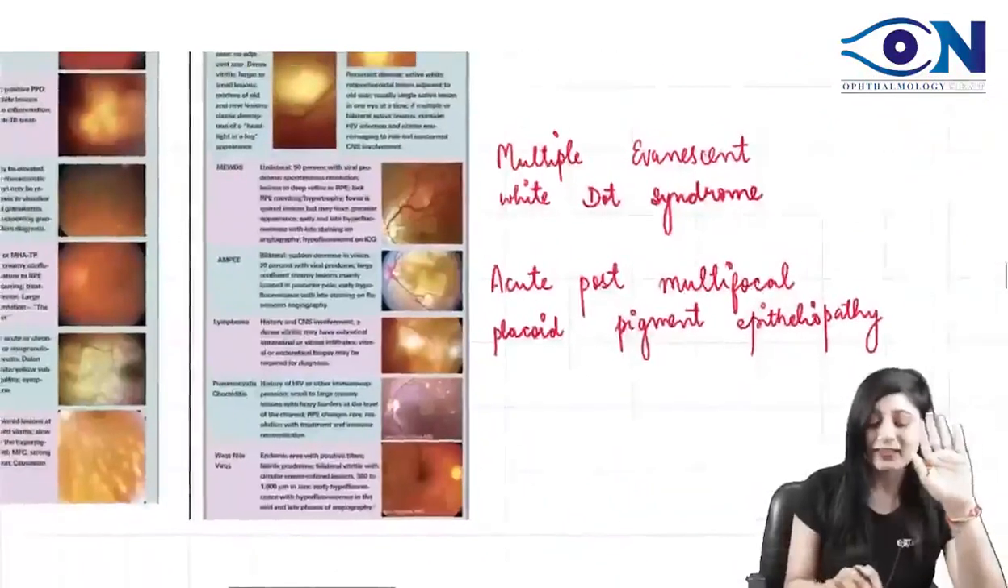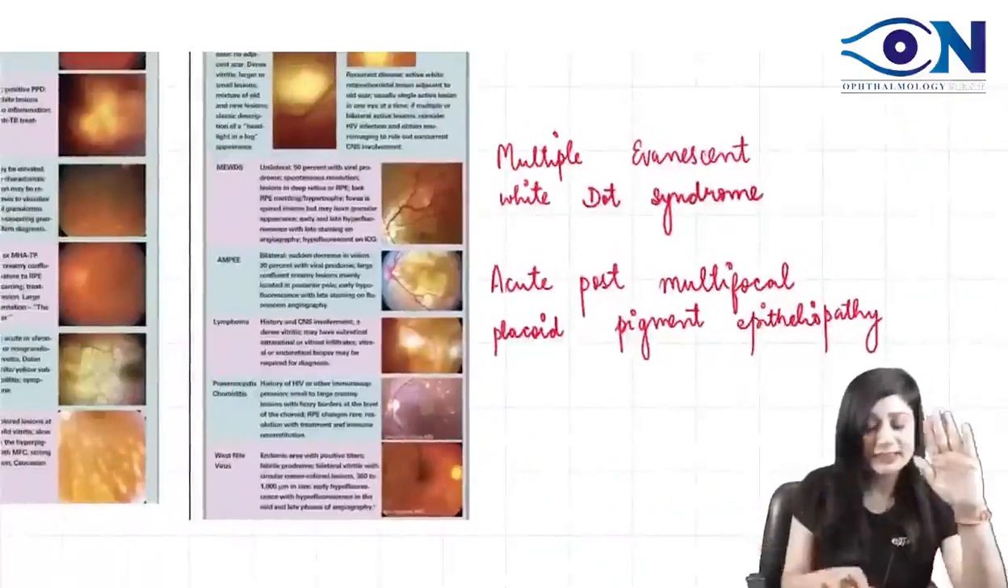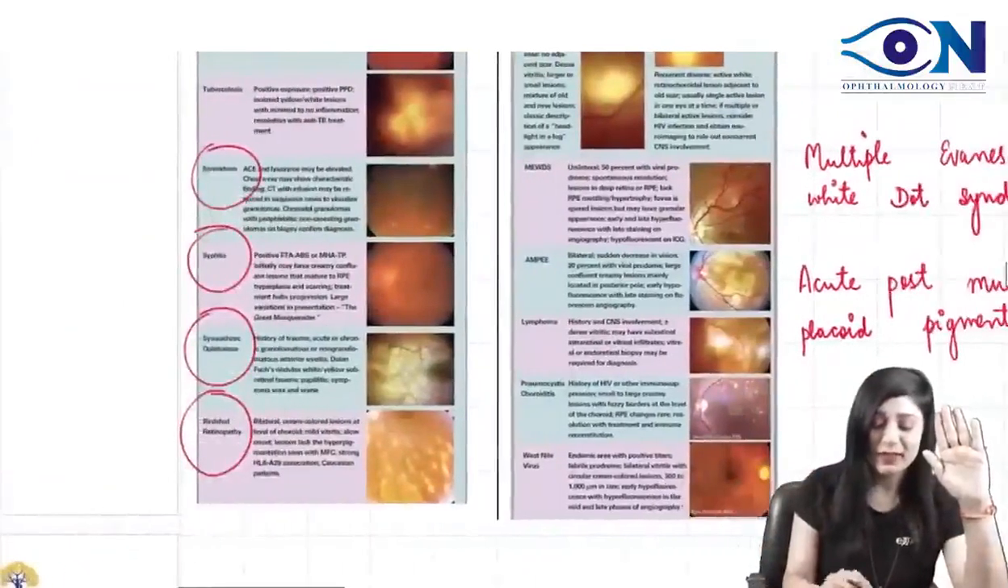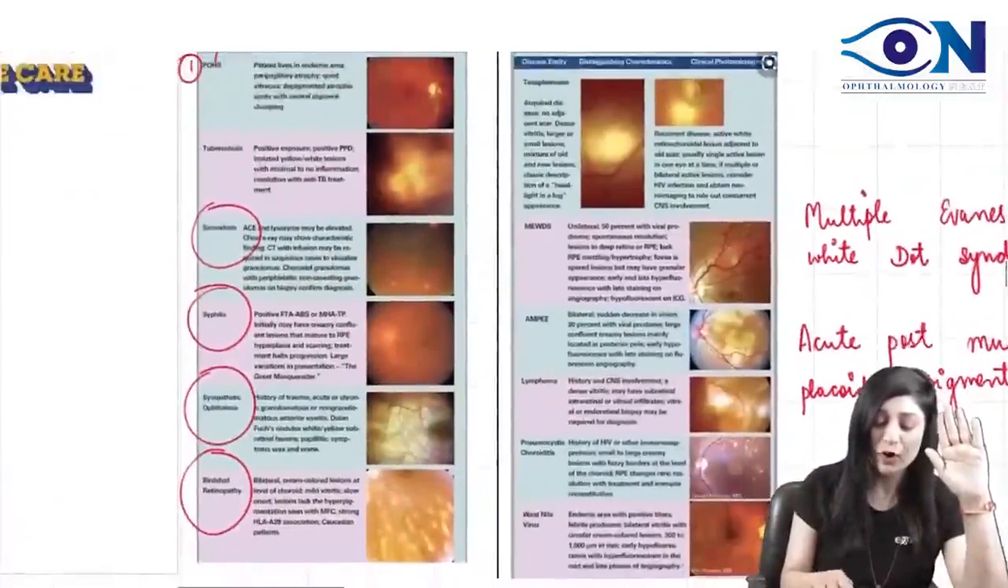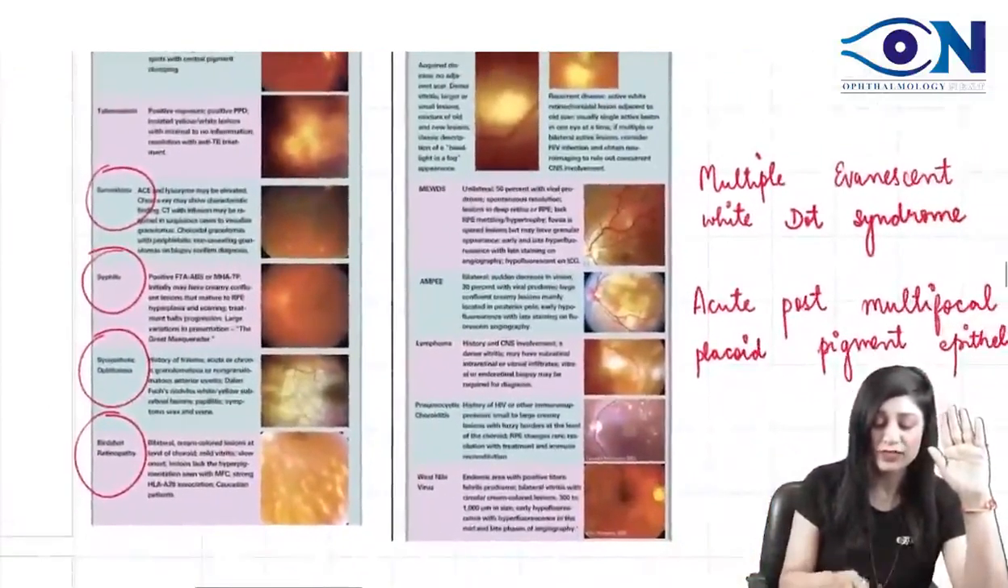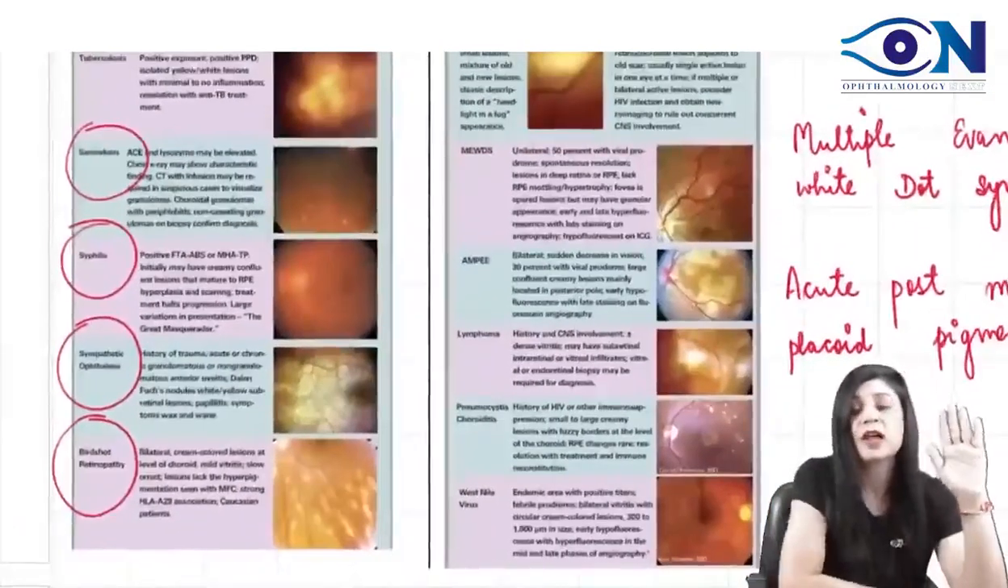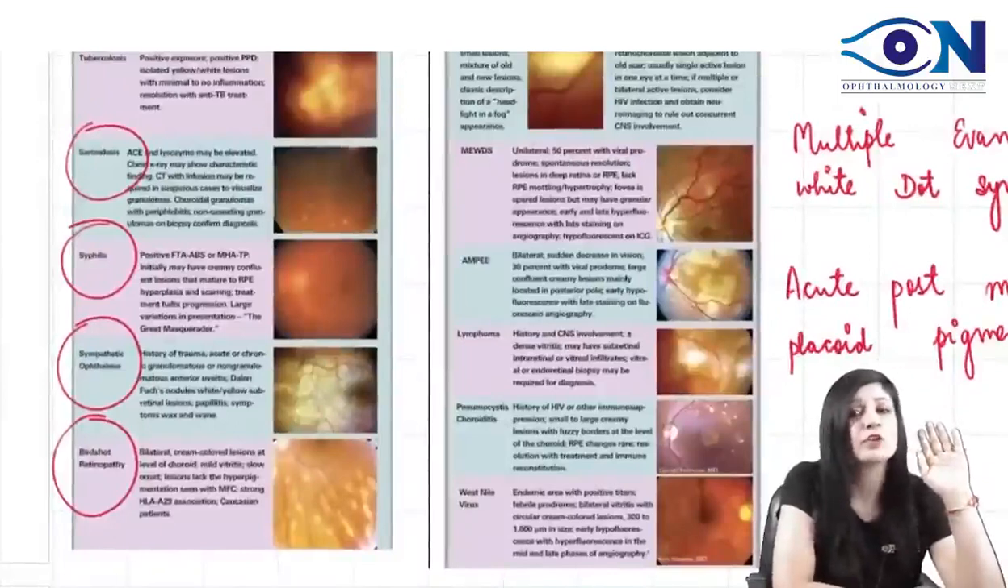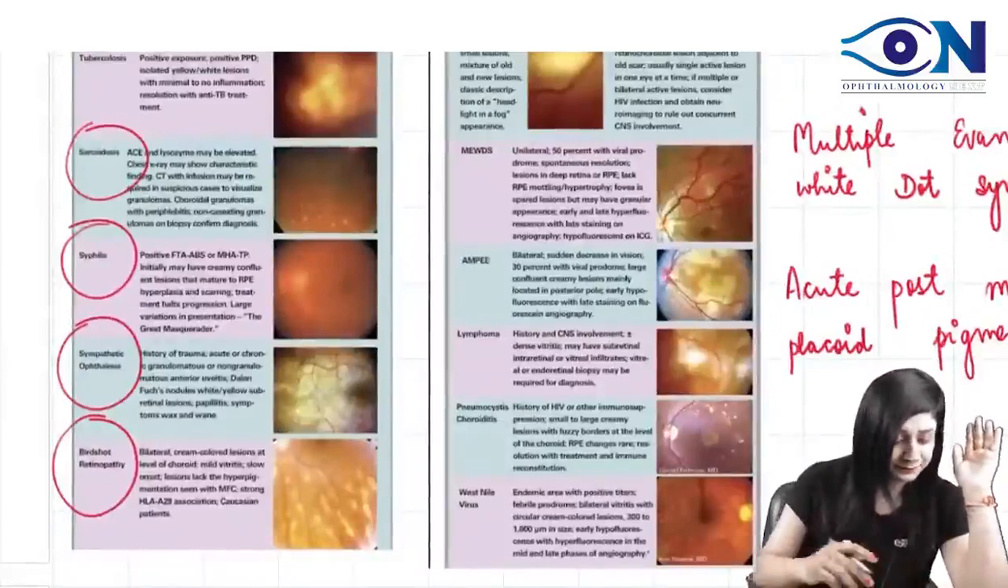So basically, even if you do not remember the second list, please remember this one. We have tuberculosis, sarcoidosis, syphilis, sympathetic ophthalmia, birdshot retinopathy, along with toxoplasmosis. Most important causes of your punched out lesions, right?